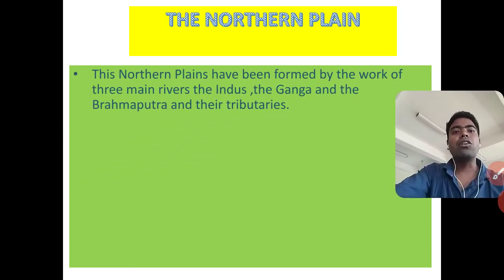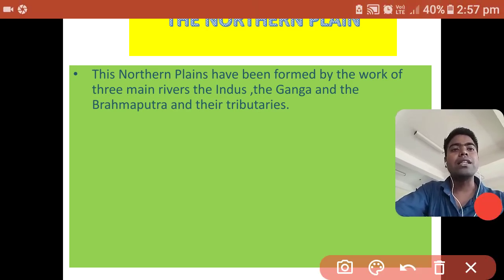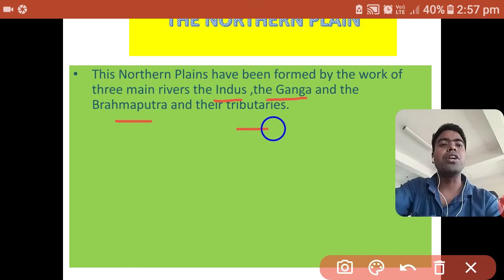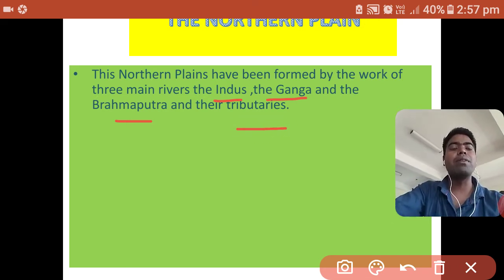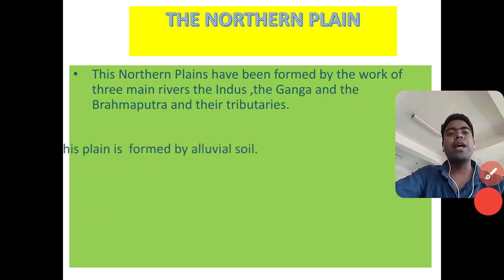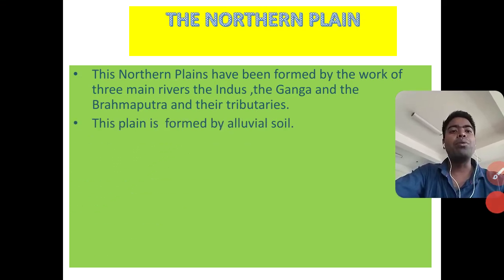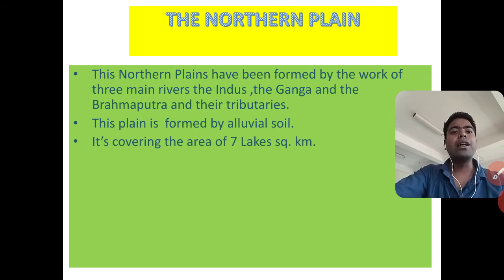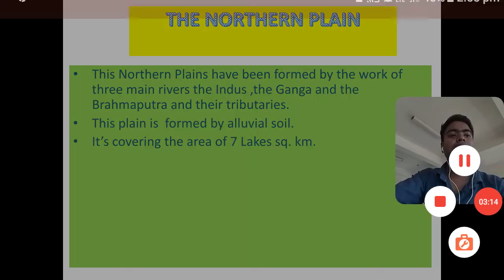First, the Northern Plain has been formed by the work of three main rivers, the Ganga, Brahmaputra and Indus, and their tributaries. Through the activities of these three rivers and their tributaries, our country's plain was formed. Next, this plain area is formed by alluvial soil. Next, the whole area covered by the plain is 7 lakh square kilometers.